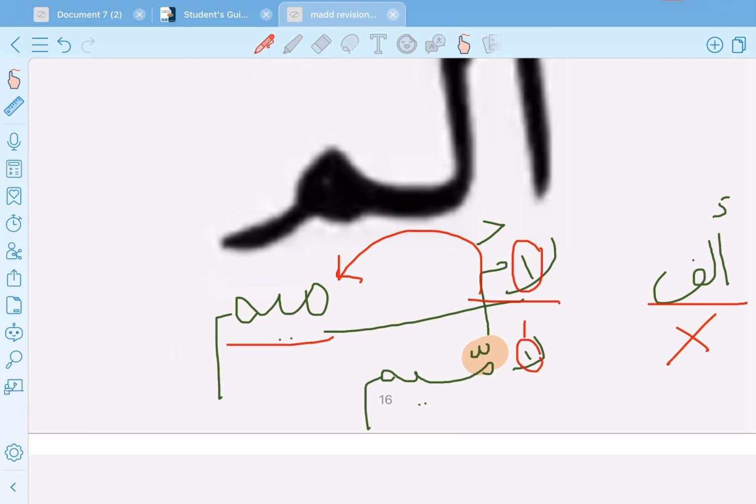Followed by shadda, because they become one meme mushaddada. So any letter that is followed by a shadda, we call it what? We mentioned that before, that this is mad lazim harfi مثقل. Why did we call it مثقل? Because this mad letter is followed by a shadda. So we prolong it 6 counts, okay?